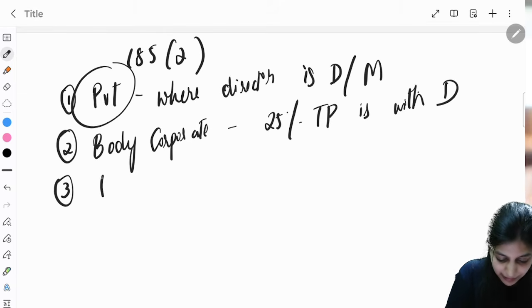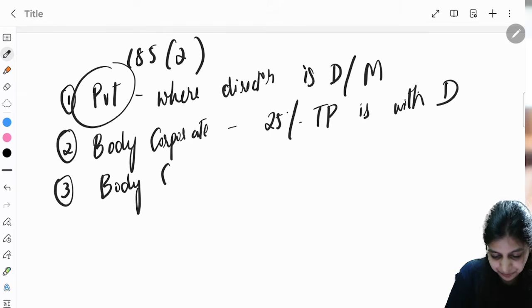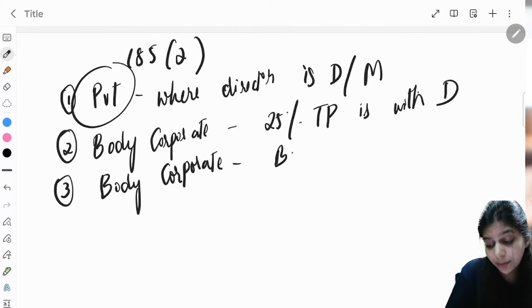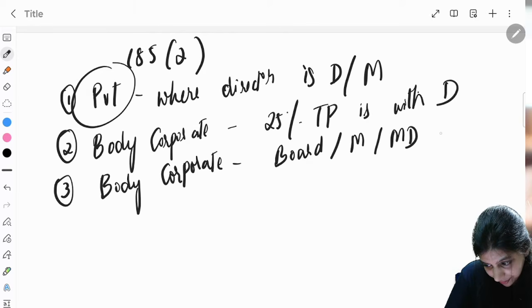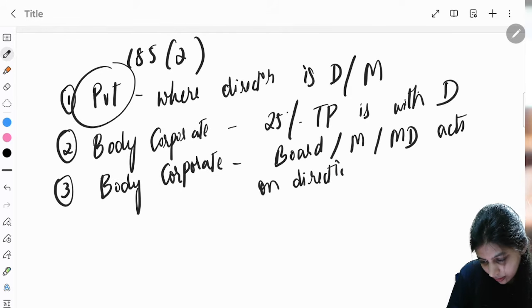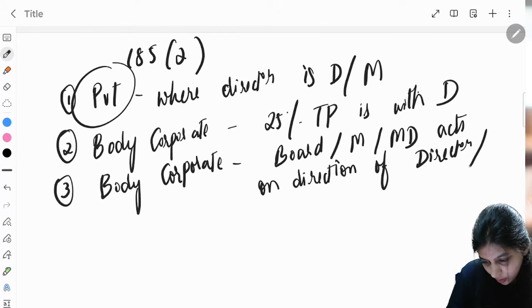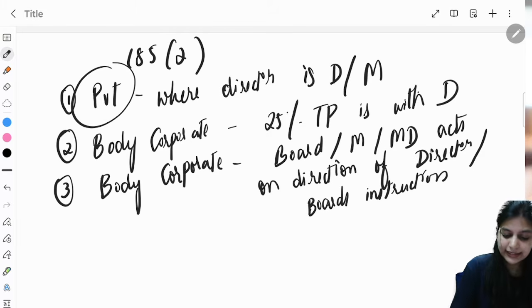Third, any body corporate where the board or the manager or the managing director acts on direction of the director or board's instruction. So basically control is with whom?